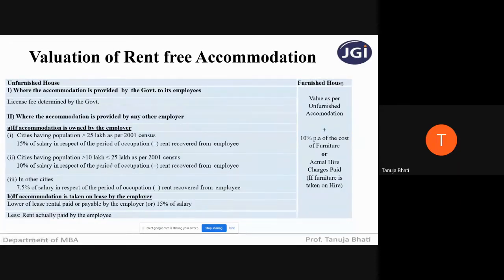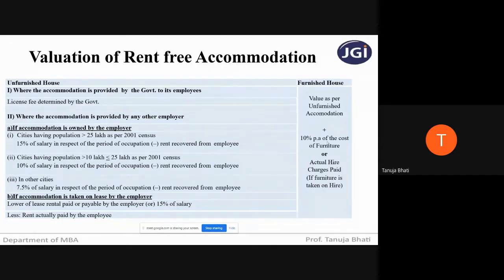So if it is a furnished house provided for the accommodation, what is the perquisite that you are going to take? First you have to calculate based on the unfurnished house. So value as per unfurnished accommodation, plus you are going to add 10% per annum of the cost of furniture. Suppose the furniture in that house is owned by the employer, then you have to add 10% per annum of the cost of furniture. In the exam, the cost of furniture will be given.